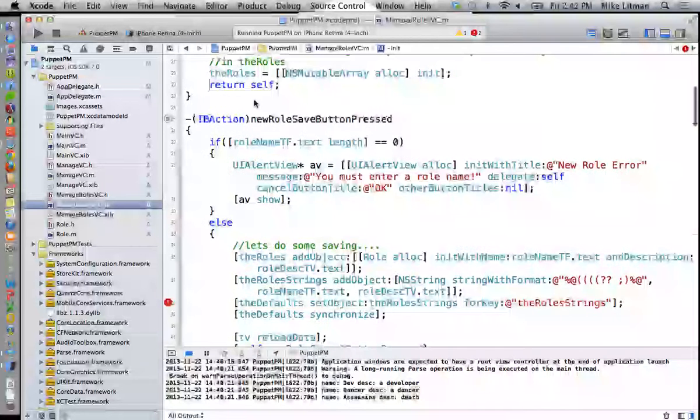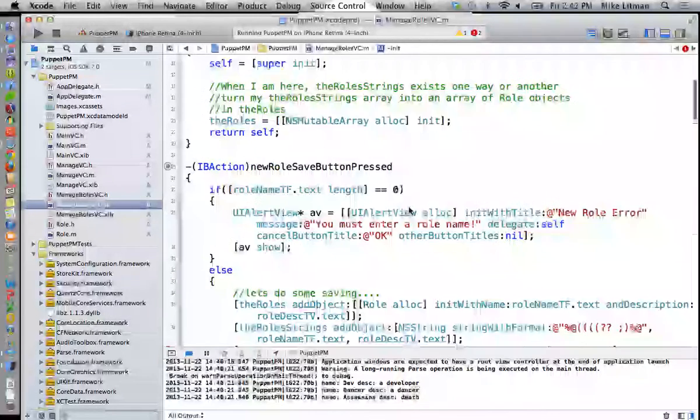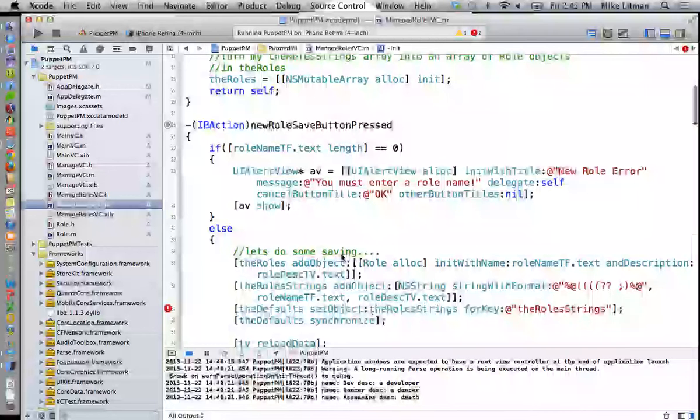All right. So our constructor is where we were heavily using the role string. So we got rid of all that. So now what do we do inside of our constructor? We just create a blank NSMutableArray called roles that has nothing in it at this point. We'll want to put some of our PF code, or Parse code, inside here, but let's finish getting things out.